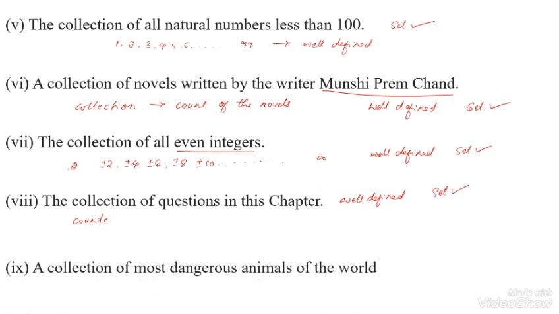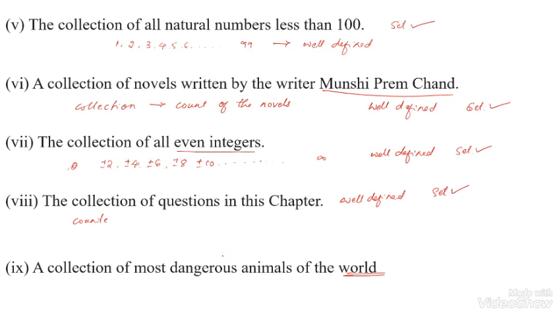Next, a collection of the most dangerous animals in the world. In the world, so many animals are there. One should be dangerous to another one.